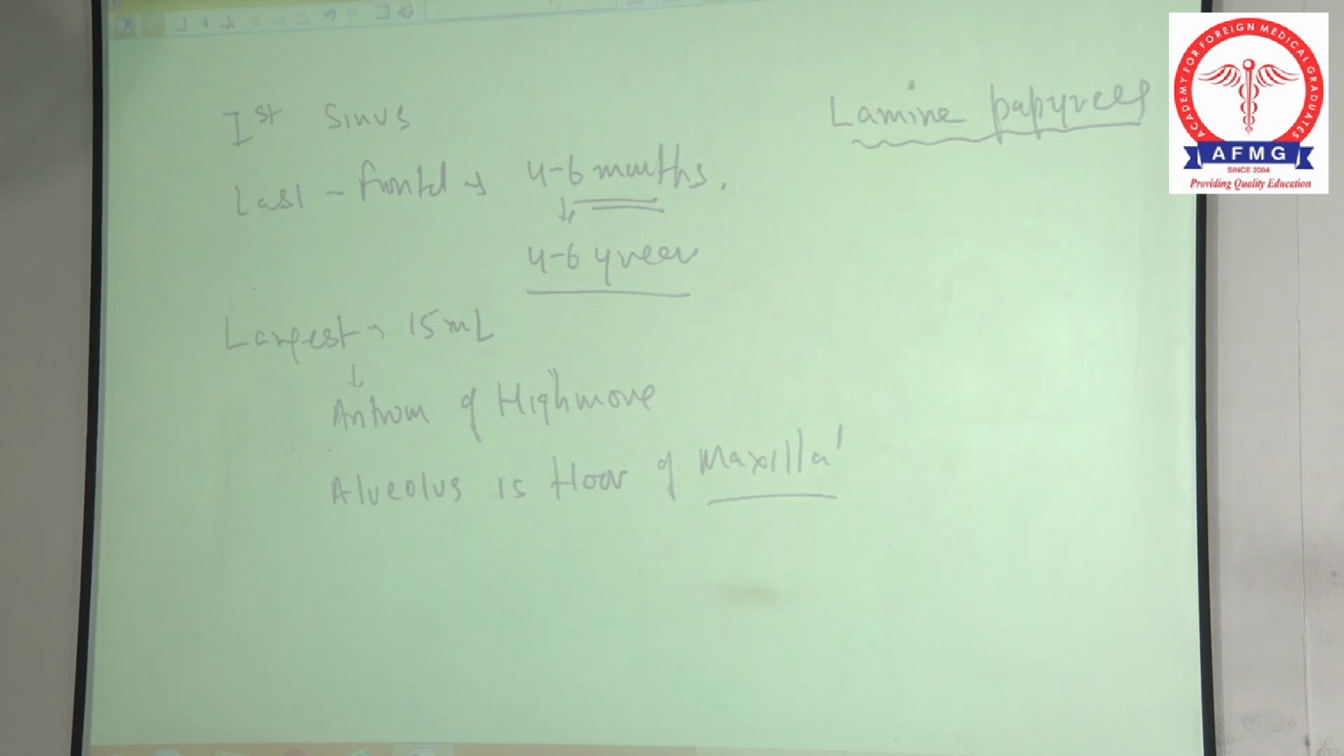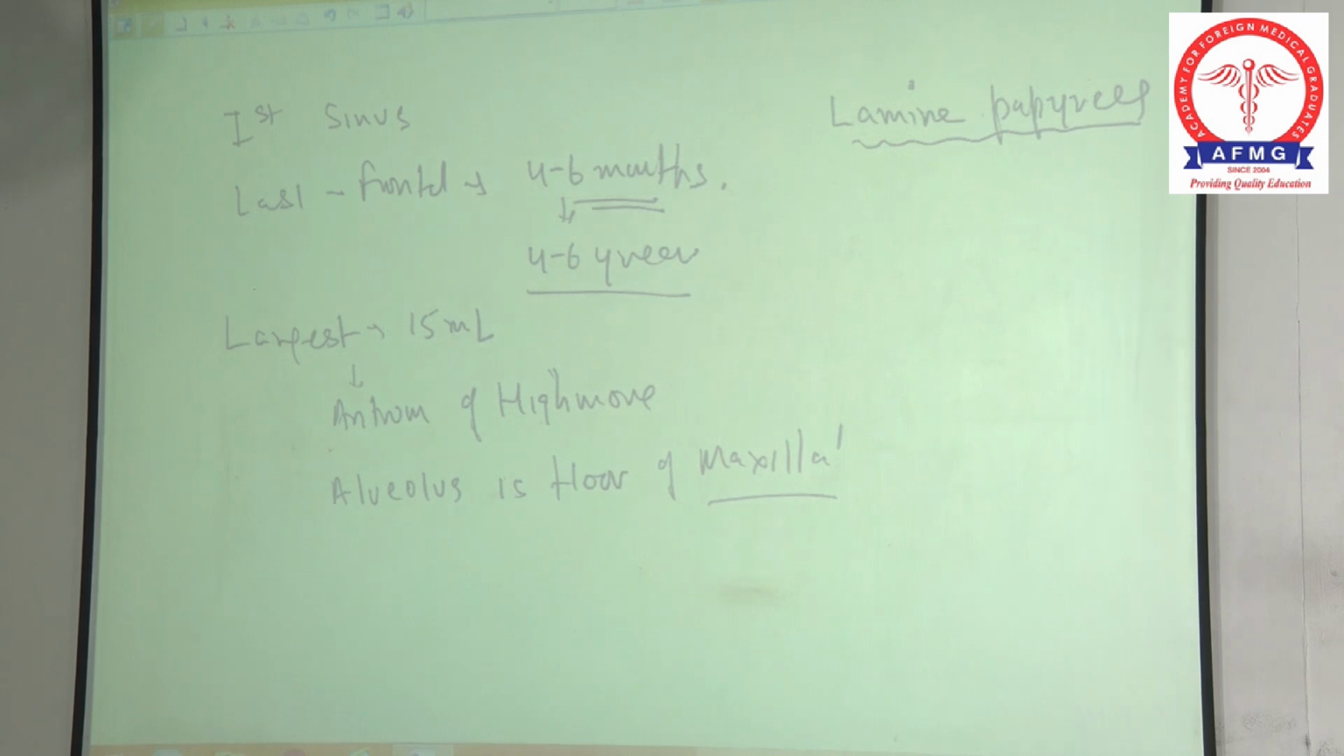This is lamina papyracea, meaning paper-like. It's a paper thin bone. Lamina papyracea is a paper thin bone like a paper. That's why papyracea. It's a boundary between the nose and the orbit. So this is an MCQ actually. Which bone is the boundary of the nose and the orbit? आँख और नाक के बीच में जो boundary है bone की, उसका नाम है lamina papyracea. Between the eye and the nose.